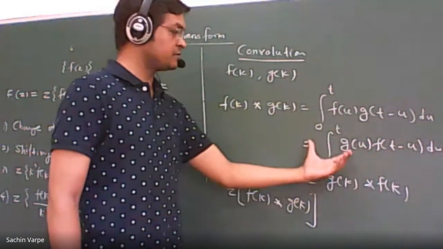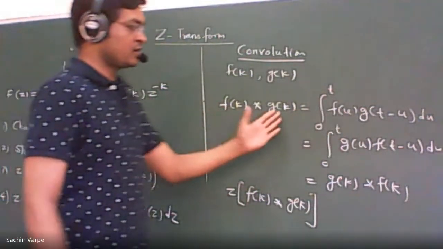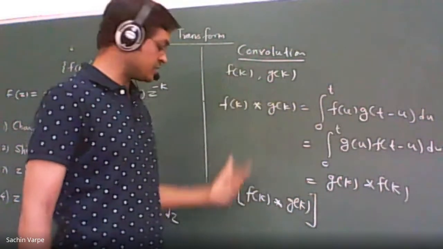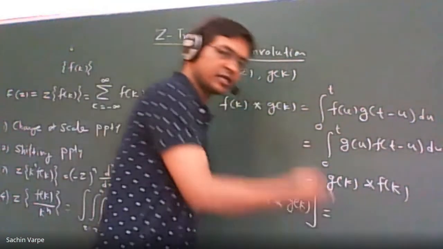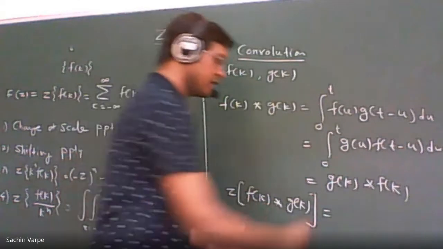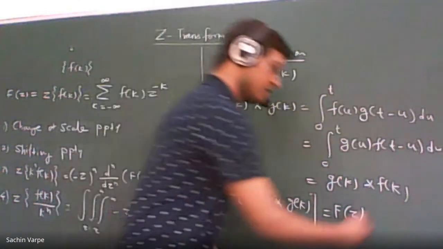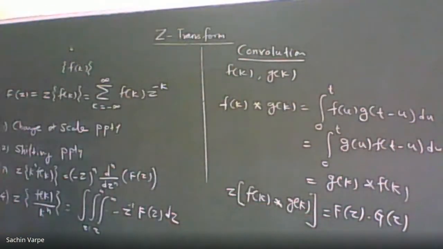And how do we find it? We don't even need to calculate with the help of theorems, whatever we have seen. We just have to recall the convolution theorem, what it says. The Z transform of convolution is the product of Z transforms. What is the Z transform of f of k? It is F of Z. And what is the Z transform of g of k? It is capital G of Z. So the product will be the Z transform of the convolution. Right?